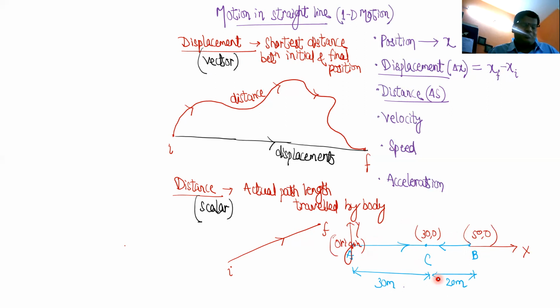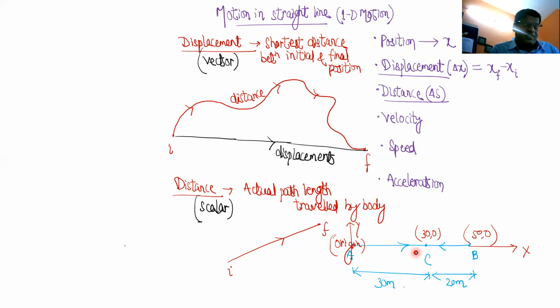So motion in a straight line. Here also the motion is in a straight line only, na? Still they are not equal. Yes, sir. So the right exact condition would be the body should be traveling in a straight line without changing direction. Here the problem came, they became unequal because the body went up to B and then changed direction and returned to C. है ना? So if the body changes direction, then even if it is traveling in a straight line, distance and displacement become unequal, isn't it? Yes, sir.